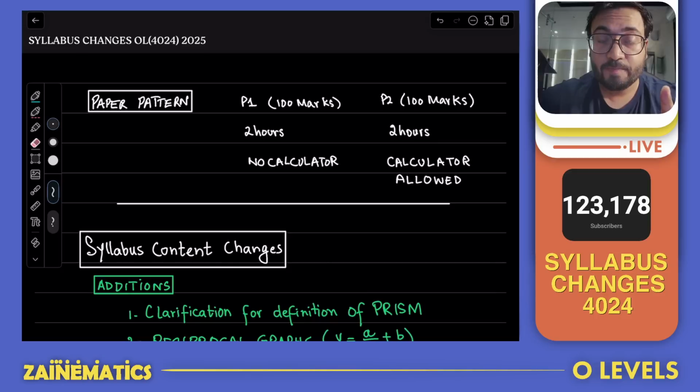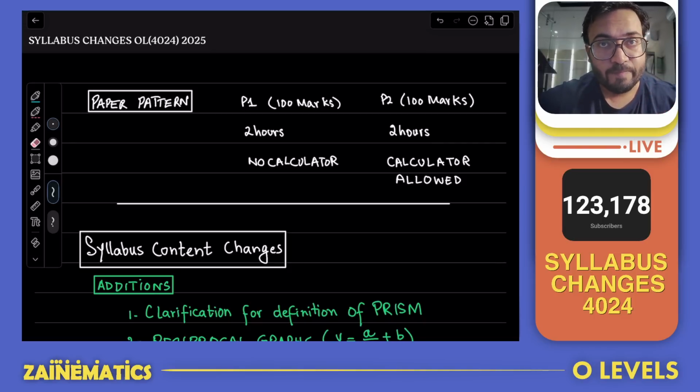But for paper 2, it used to be longer. It used to be 2 hours 30 minutes. It is now going to be 2 hours only. The marking for both papers is a little bit changed as well. So paper 1 used to be 80 marks. Now it's going to be 100 marks. That means you will be experiencing more number of questions in paper 1, which is actually a good thing because having more questions in paper 1 means having questions with less complicated calculations in paper 1. And it's actually a better thing for students, in my opinion.